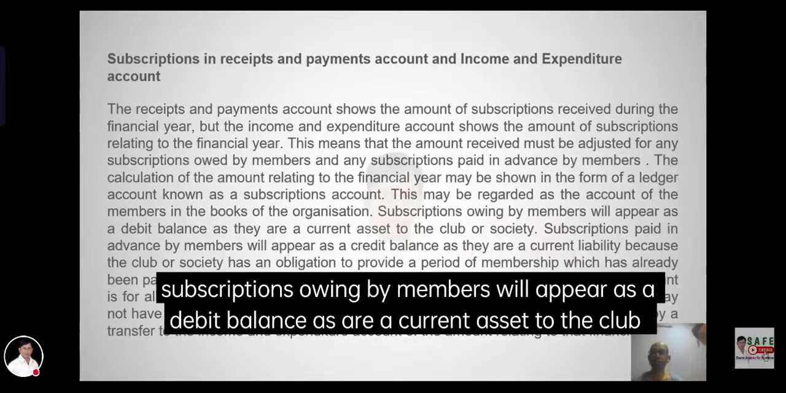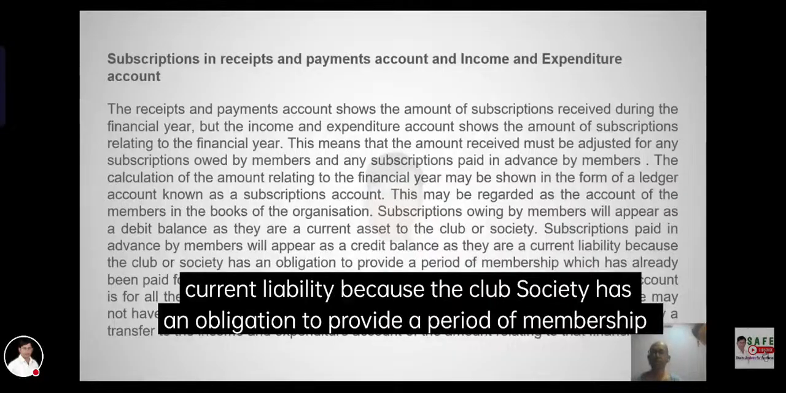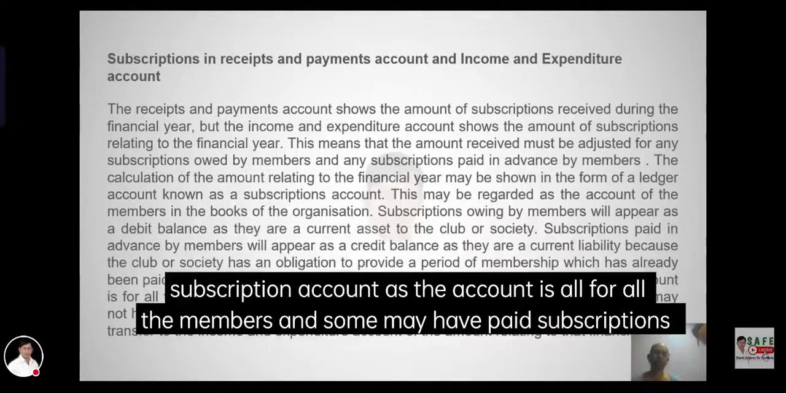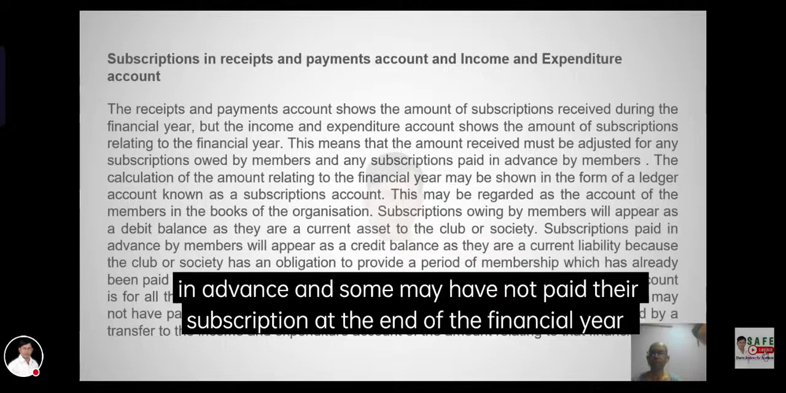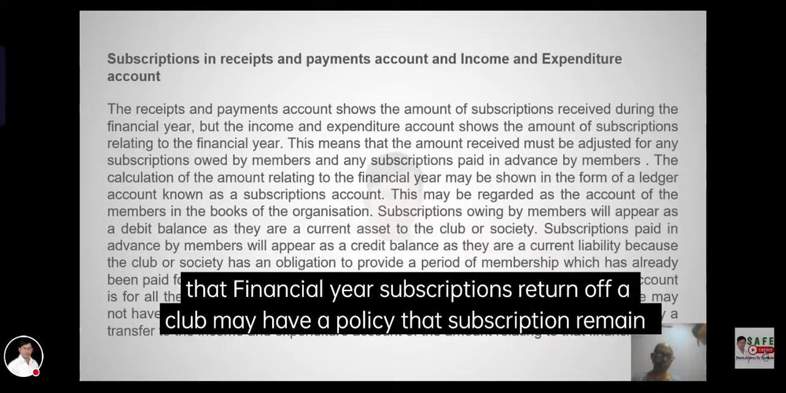Subscriptions owing by members will appear as a debit balance as they are a current asset to the club or society. Subscriptions paid in advance by members will appear as a credit balance as a current liability because the club or society has an obligation to provide services to the members, which has already been paid. It is also possible to have two balances on the subscription account as the account is for all the members and some may have paid subscriptions in advance and some may have not paid. At the end of the financial year, the account is closed by transfer to the income and expenditure account of the amount related to the financial year.